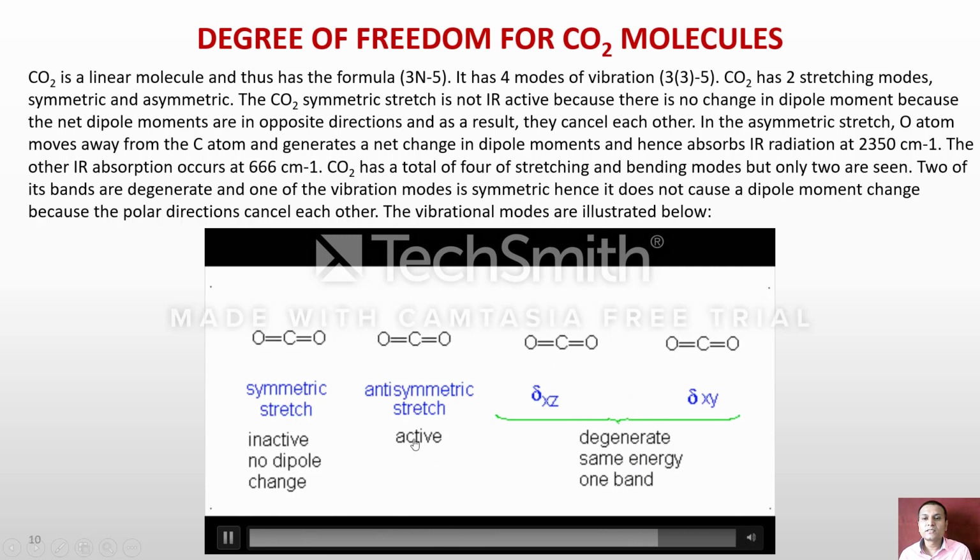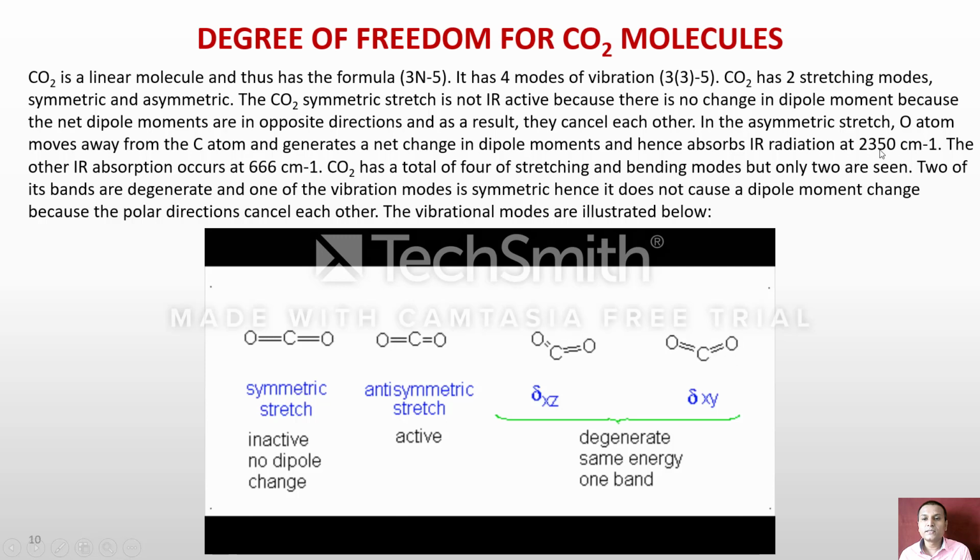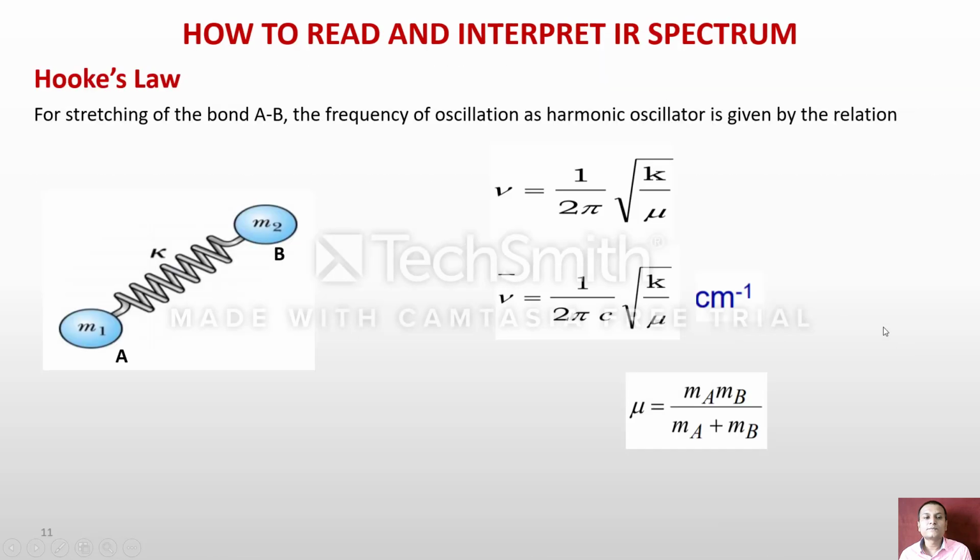For asymmetric stretching, it absorbs at 2350 centimeter inverse, and for bending it absorbs at 666 centimeter inverse for the CO2 molecule. So the next question arises: how to read and interpret the IR spectra?